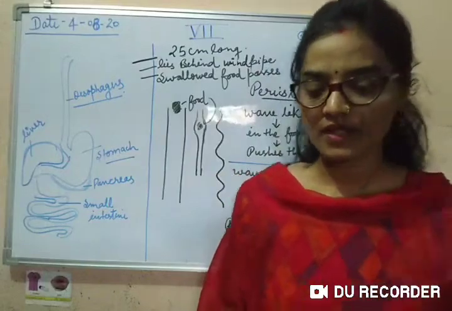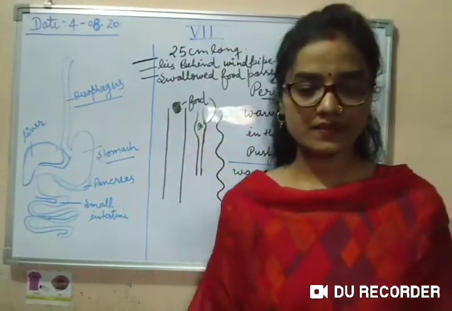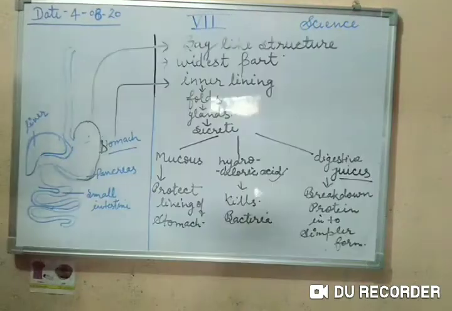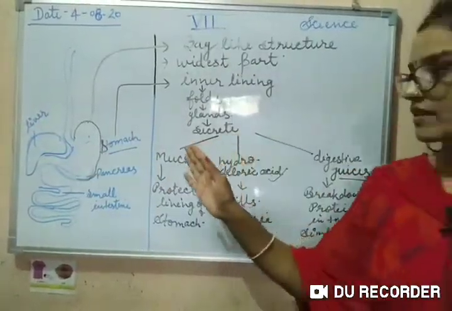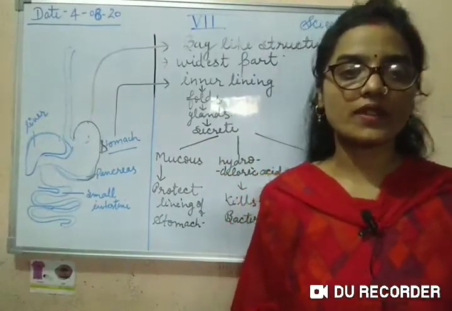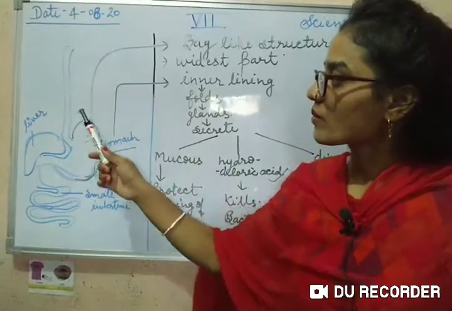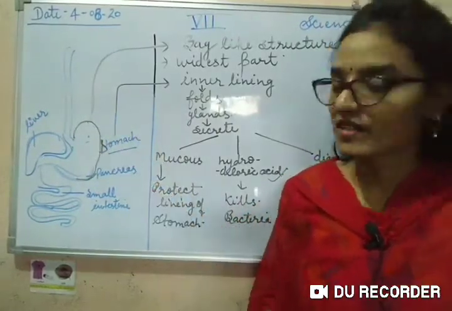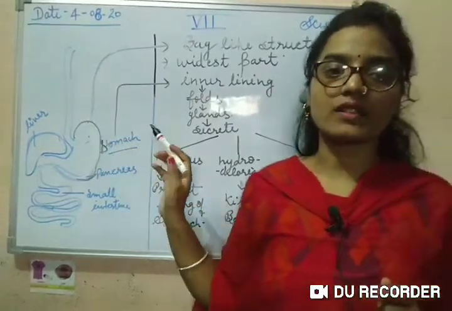Now we will discuss the stomach. We already discussed the esophagus and the peristalsis movement. This food pipe, the esophagus, will open into a bag-like or sac-like structure, and that structure is called the stomach.